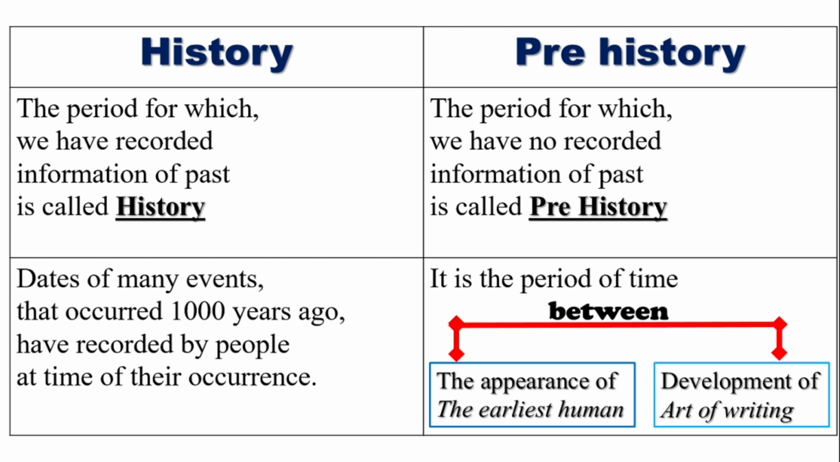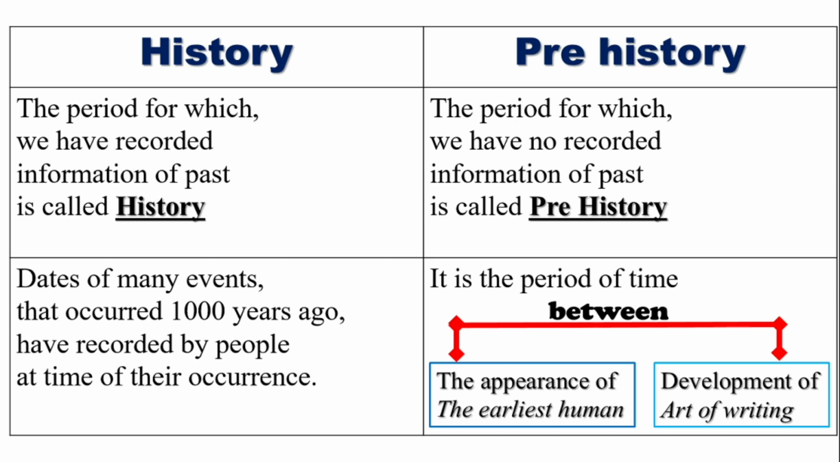Dates of many events that occurred thousands of years ago were recorded by people at the time of their occurrence. That is, during historical times, people who lived before 1,000 years marked different dates and important events. That is the reason why some of the historical important dates and events, even now, we are able to recollect and study more and more, since they were recorded.